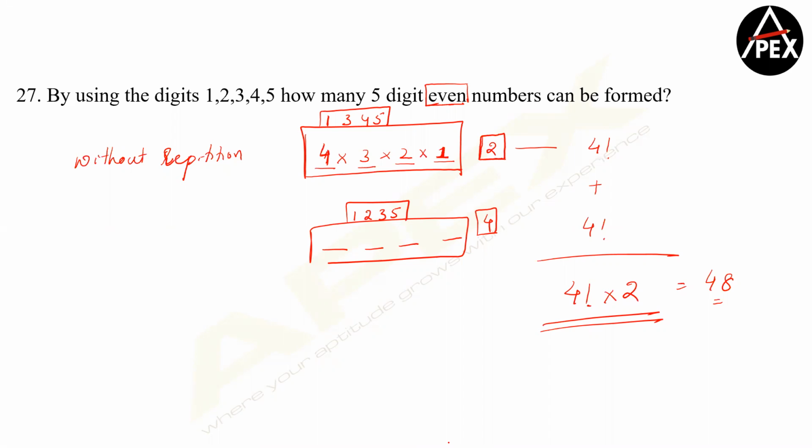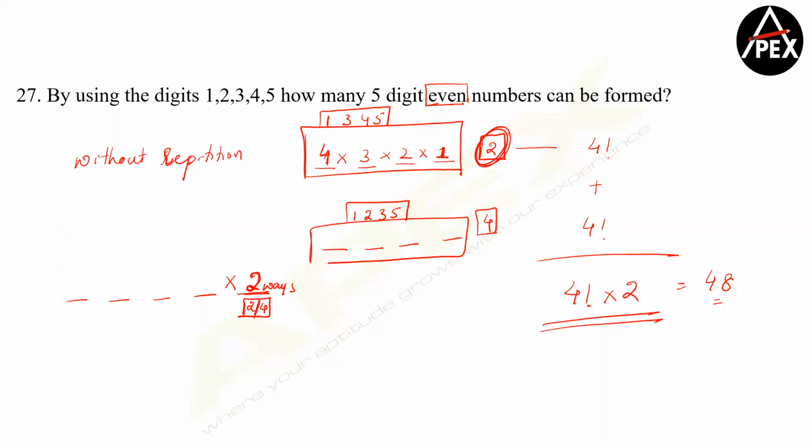Now remember one thing, in what other way can I do this? The best way is, since this place can be filled either by 2 or by 4, you can assume that this place can be filled in 2 ways, multiplied with the rest.